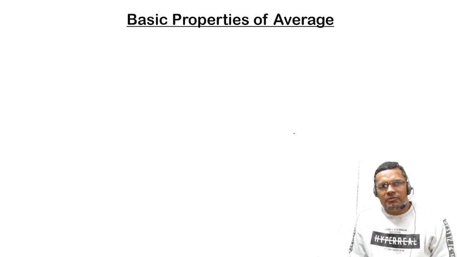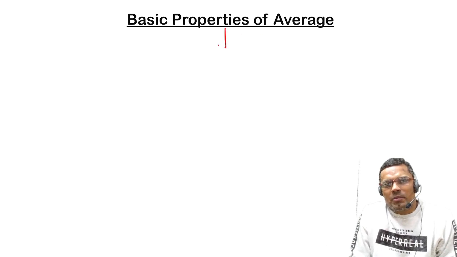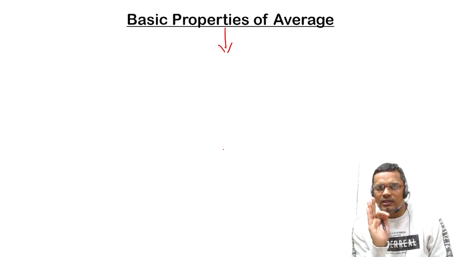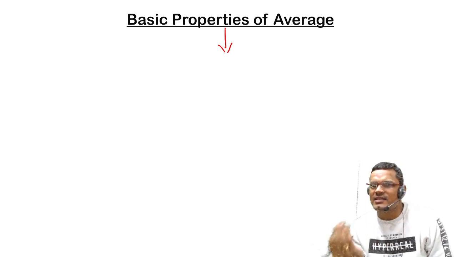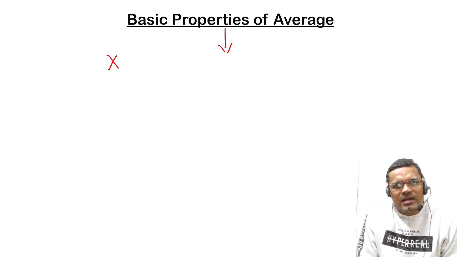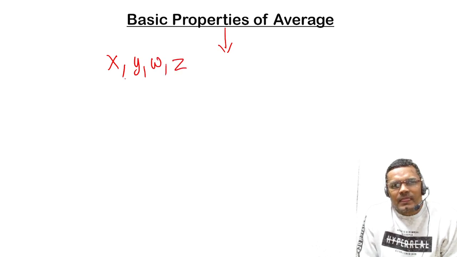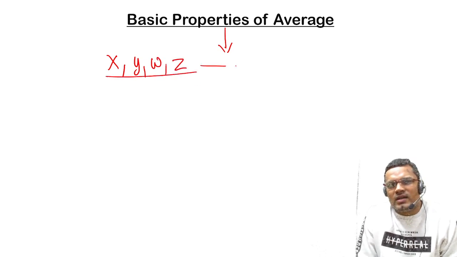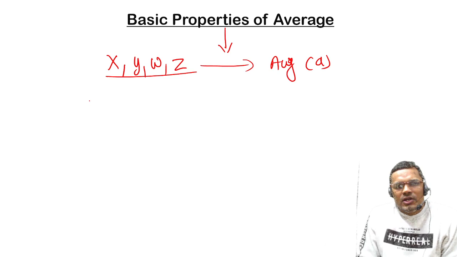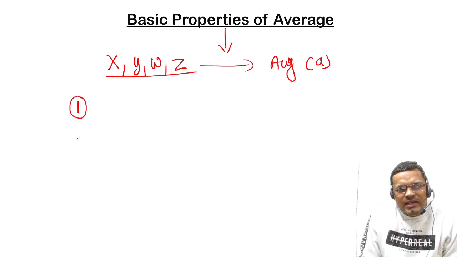First we will study the basic properties of the average. So what is average? We have already told that it is the total of the things upon the number of things. So let us suppose there are four quantities x, y, w and z, and the average of x, y, z is a, right? So the first property is what?